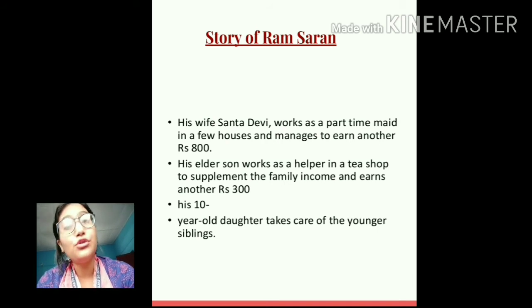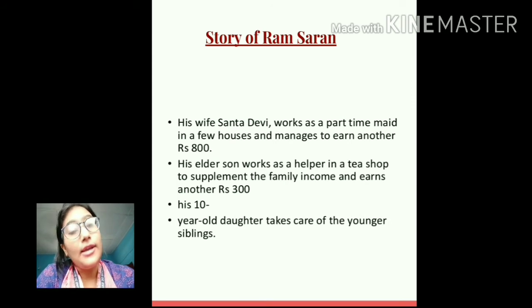Shoes are a luxury for them. They never wear shoes. And students, the younger kids are undernourished since they do not have proper meals. They cannot afford even 2 times meals sometimes, so their children are undernourished and they have no access to proper health care even if they fall ill. So this is the condition of Ramcharan.